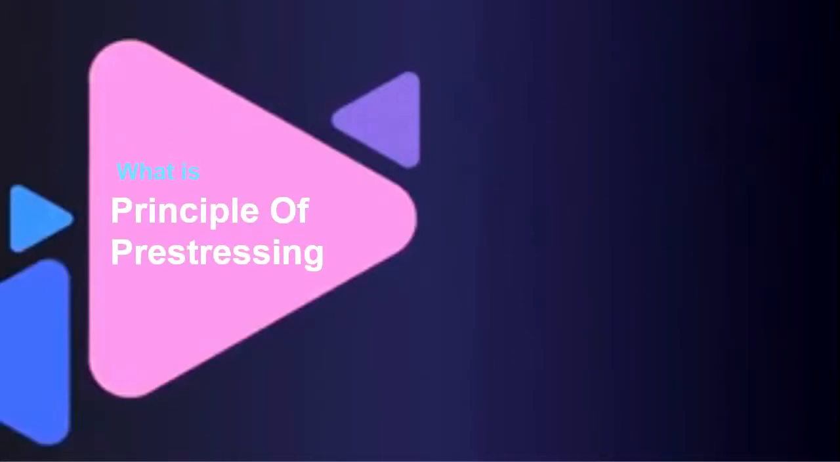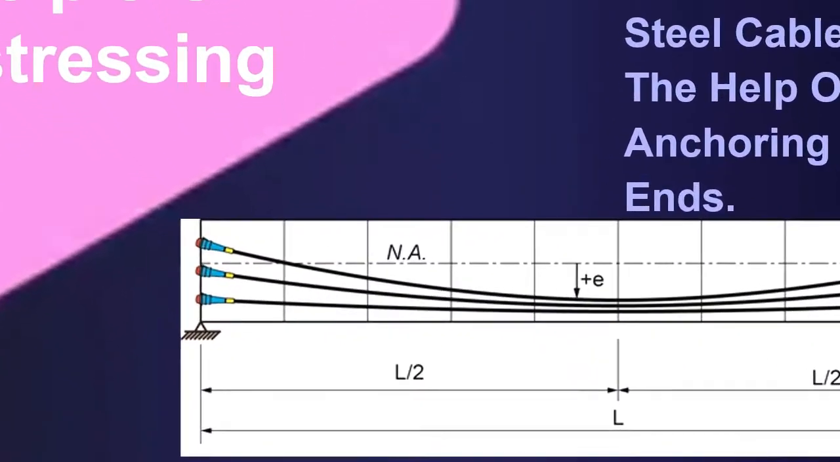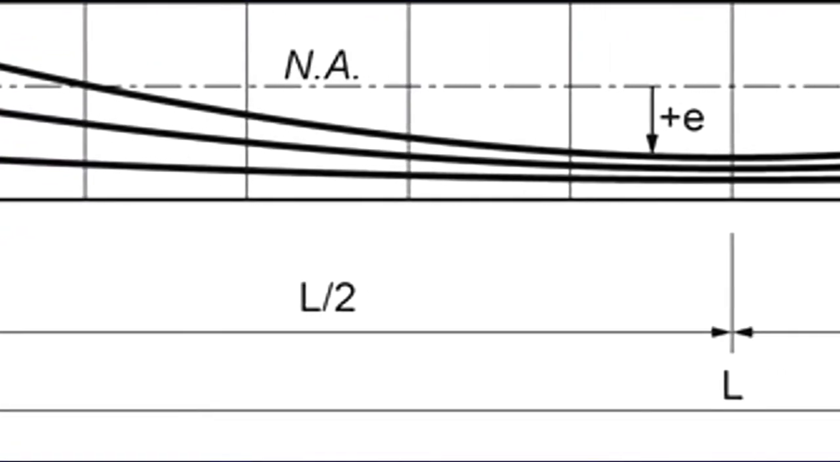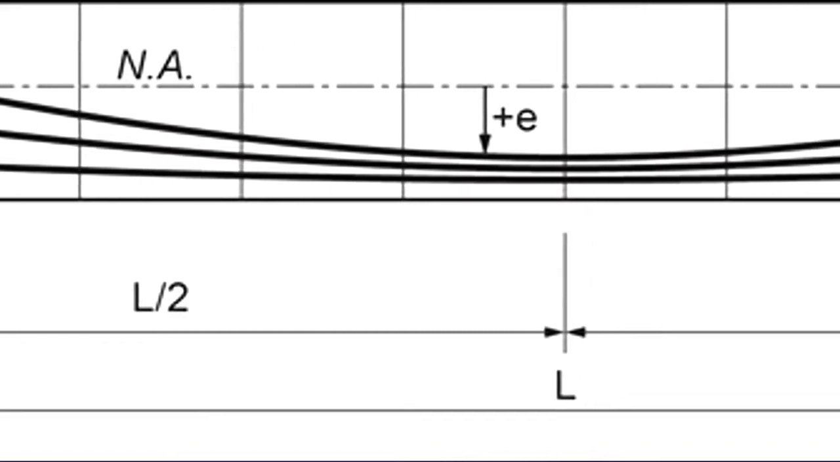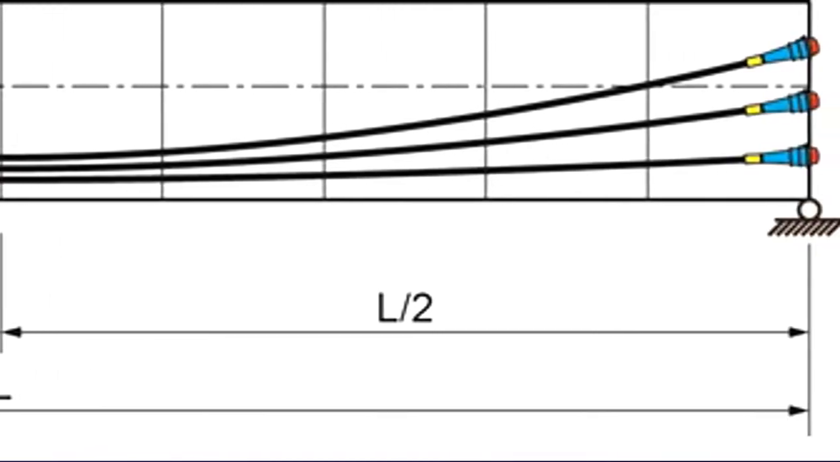In case of prestressed concrete in a beam, the applied pressure is introduced by tensioning the steel cables or rods with the help of a jack and anchoring the steel at the ends. When jacks are released, the tensioned steel tends to regain its original length, but as it is anchored on both ends, it exerts compressive force on concrete.